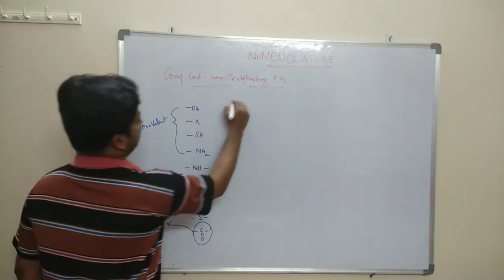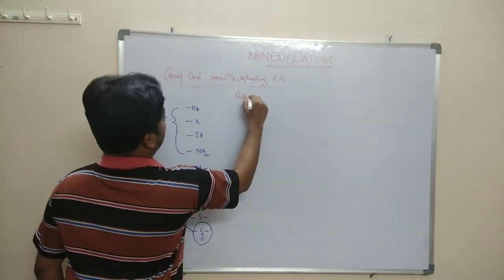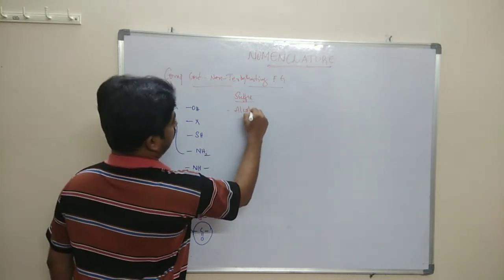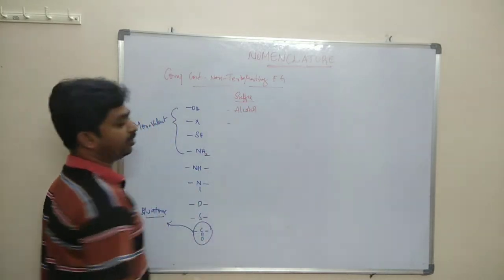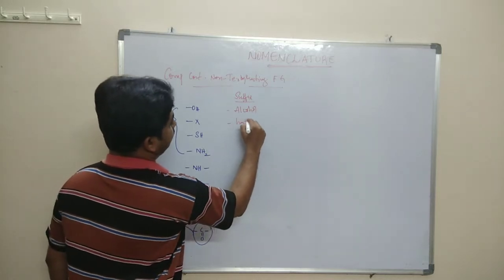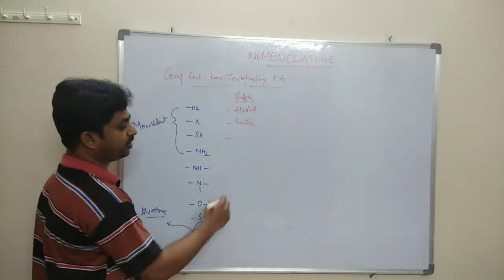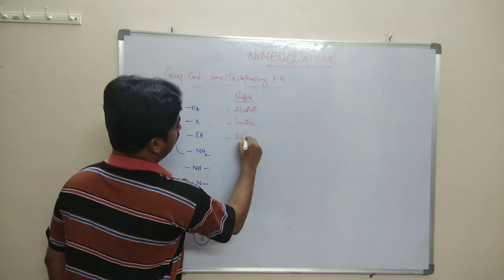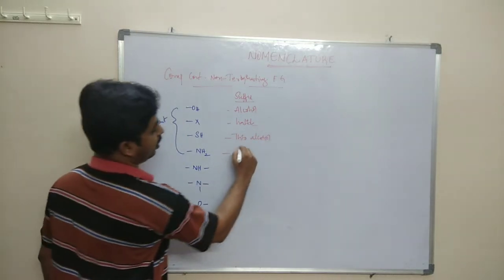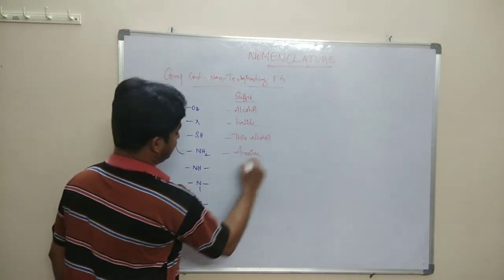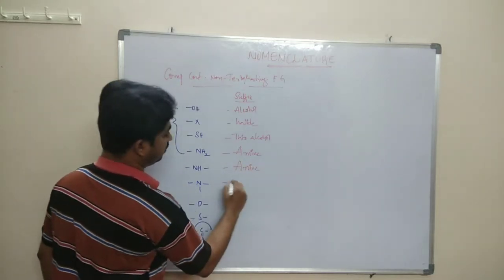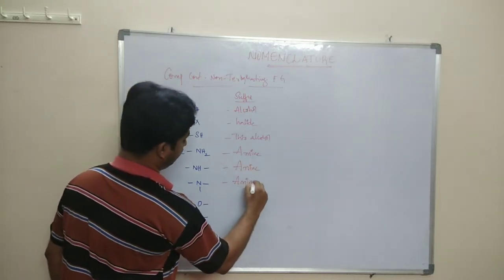In the common system of nomenclature, the suffix of the OH group is alcohol. The suffix of X, that is halide, is halide. The suffix of SH is thioalcohol. The suffix of NH2 is amine, of NH is amine, and of N is also amine.